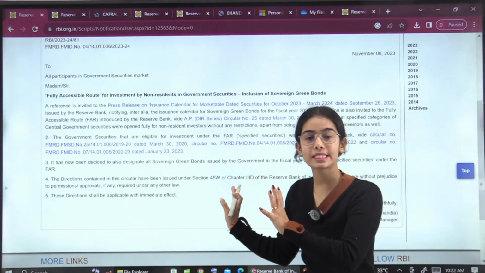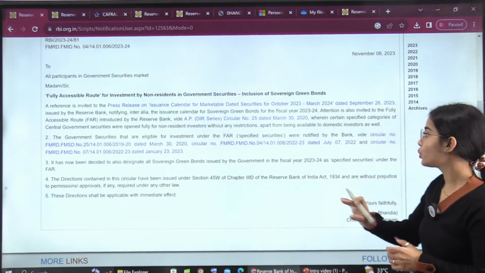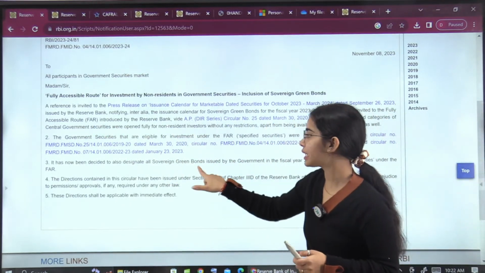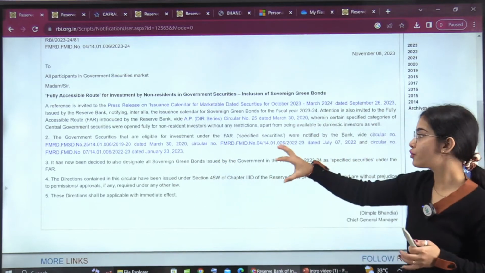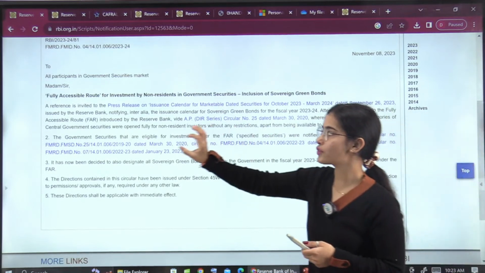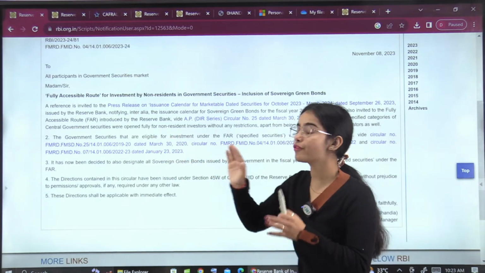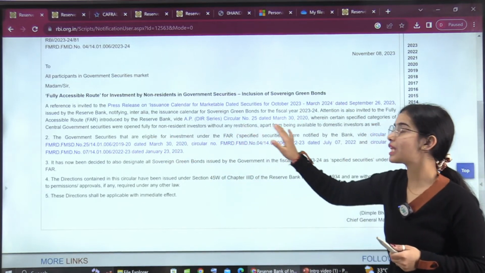The notification is saying that the fully accessible route will be provided to the sovereign green bonds. The fully accessible routes are only provided for specified categories of central government securities that were opened fully for non-resident investors without any restriction.